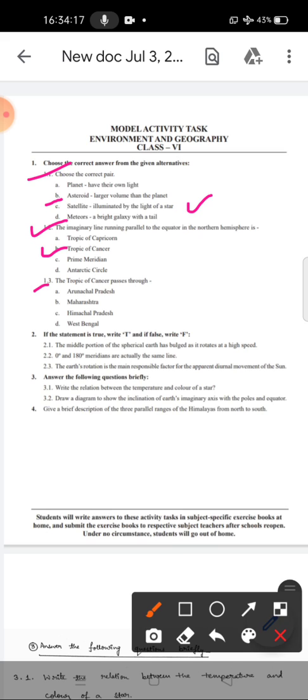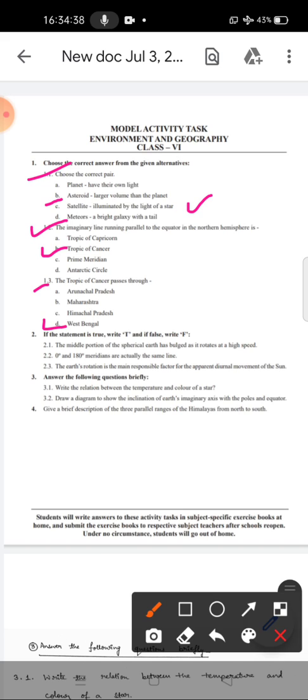Question number 3. The Tropic of Cancer passes through which states? The names of the states are given in the options: Arunachal Pradesh, Maharashtra, Himachal Pradesh and West Bengal. Apart from West Bengal, Arunachal Pradesh, Maharashtra and Himachal Pradesh are not the states through which Tropic of Cancer passes. That means option D, West Bengal, is the correct answer.